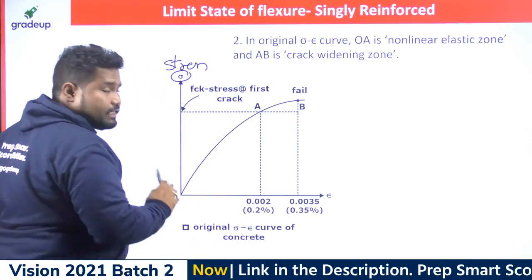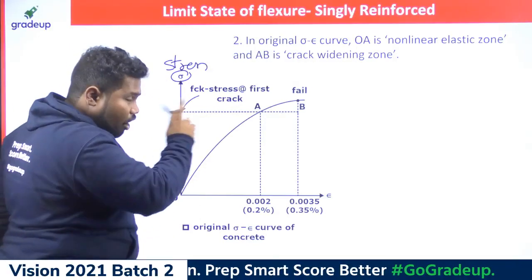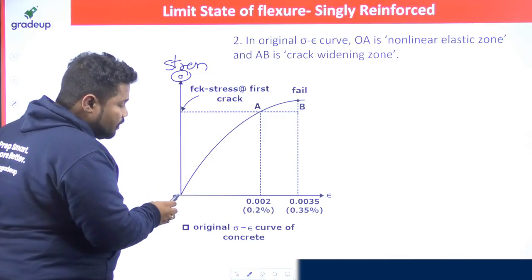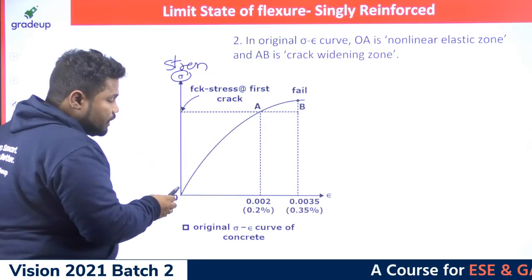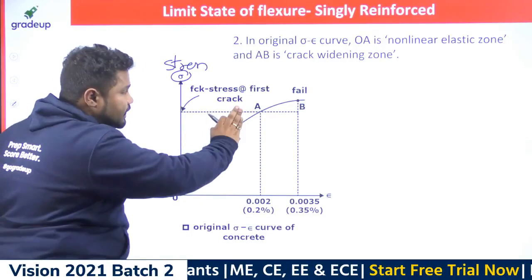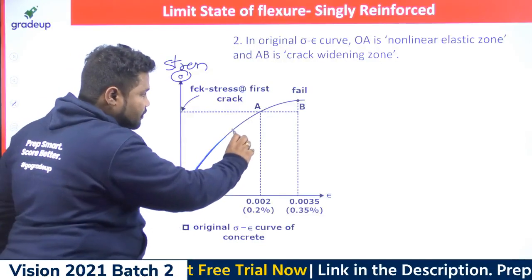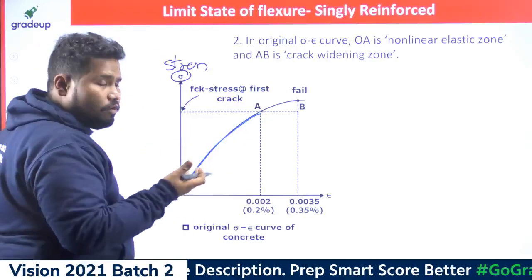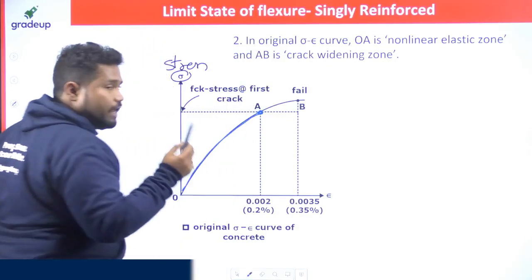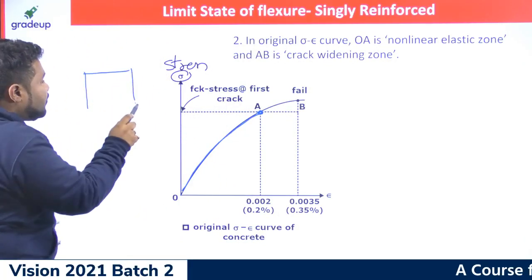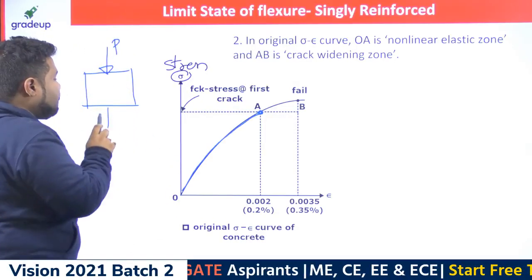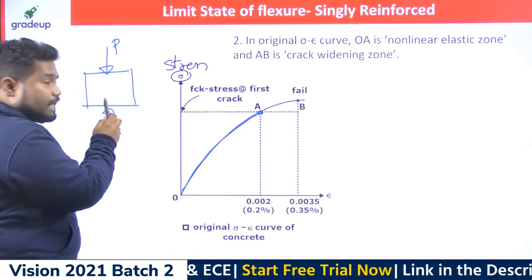If you take the stress strain curve of a concrete block, for steel from O to A within the elastic zone you can see a straight line, but here, within the elastic zone, you can see a parabolic shape. If you want, you can test a cube and definitely you can see a parabolic shape. At this point A, the first fracture will happen on the concrete block. If you apply a load P, at some load the first crack happens.